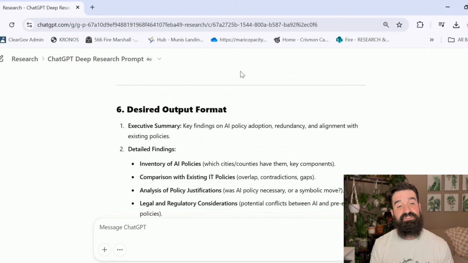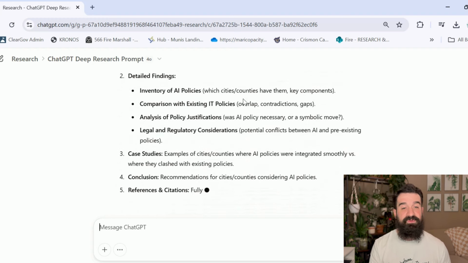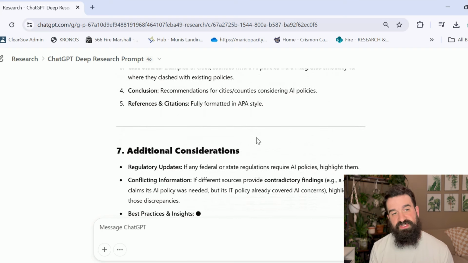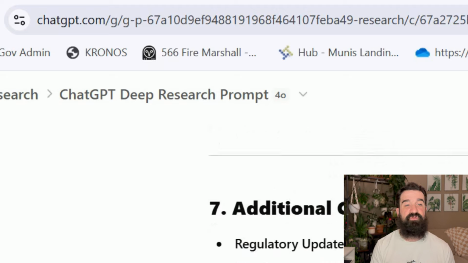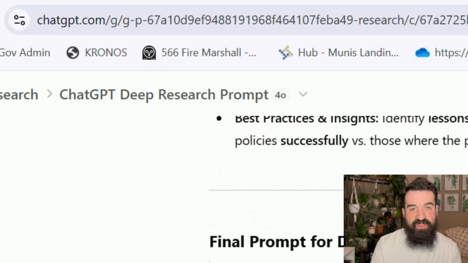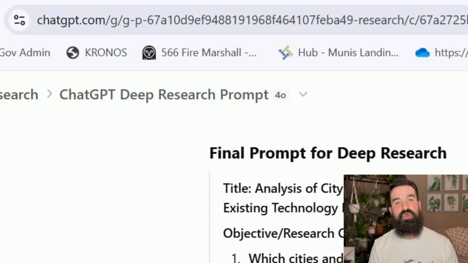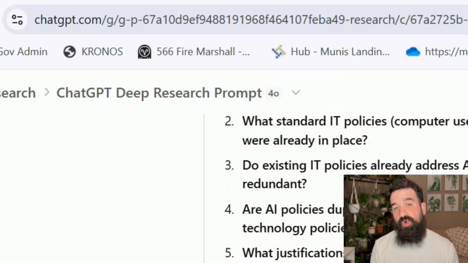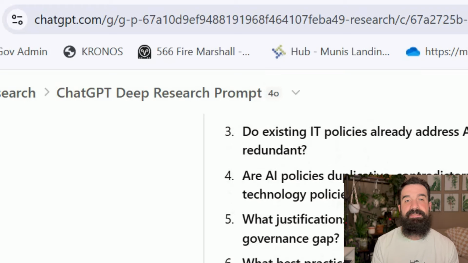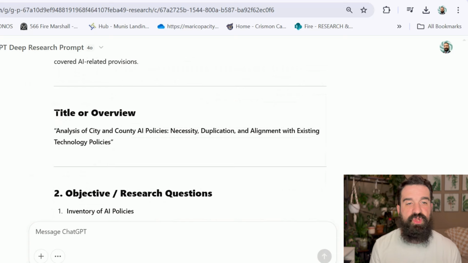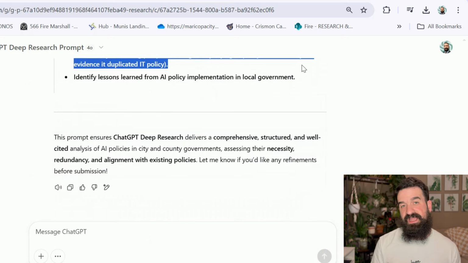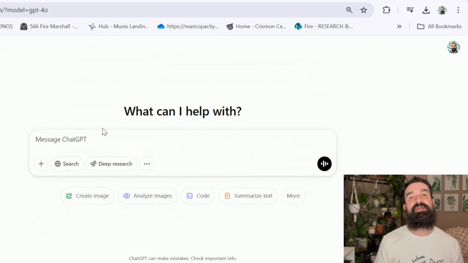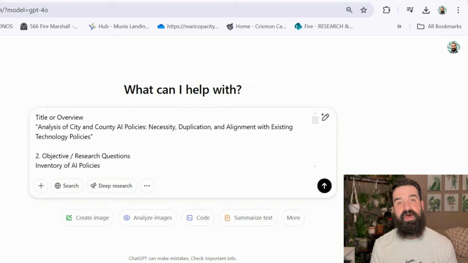So after this whole thing is done, what we're going to do is simply copy this whole thing in here and paste it into DeepResearch. One of the things I should mention is that for this chat, this template that I created for DeepResearch prompts, I'm using the 4.0 version of ChatGPT. I don't know if one would be better or worse, but for this one, I kind of want speed and comprehension. I don't necessarily need deeper reasoning to create prompts, at least not for this example. That's why I'm using the 4.0 model instead.